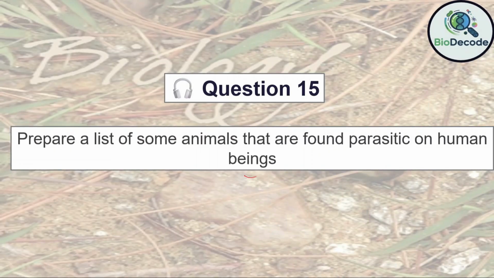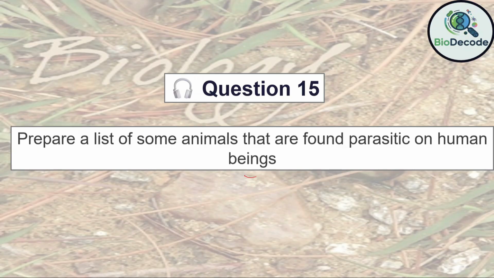Question 15. Prepare a list of some animals that are found parasitic on human beings. Answer. Examples include Plasmodium, a causative agent of malaria transmitted by mosquitoes. Second, Entamoeba histolytica, responsible for amoebic dysentery, inhabiting the human intestine. Third, Ascaris lumbricoides, a roundworm found in the human digestive tract. Fourth, Taenia solium and Taenia saginata, tapeworms inhabiting the intestines.